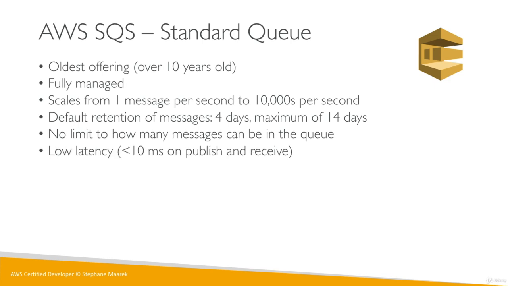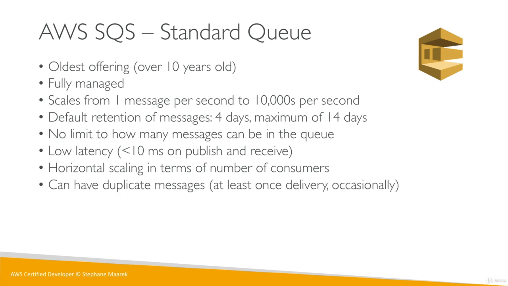This is a really low latency service, so we're talking about less than 10 milliseconds on publish and receive, maybe a bit more sometimes, but very, very low latency. And there is horizontal scaling in terms of consumers, so this is what we've seen from the slide before. We're able to have as many consumers as we want get messages from the queue, and we'll see the process a little bit later. You can have duplicate messages, so this is rare. This is usually when you operate at scale, but sometimes your producer will send the same message twice, and that's just by design. It's because it's super high throughput. So sometimes you can have duplicate messages, and it's something you need to know.